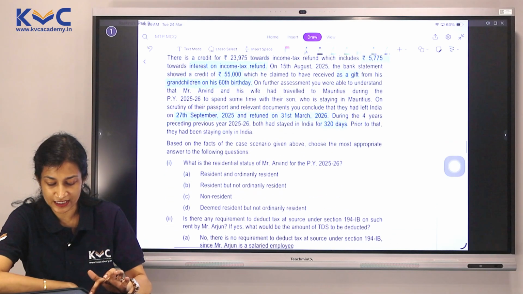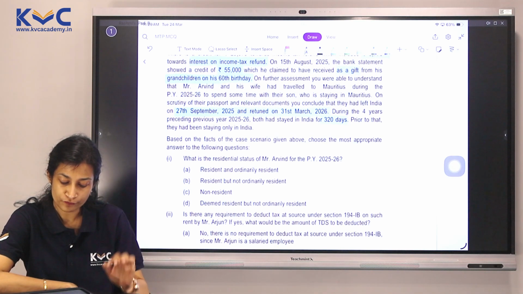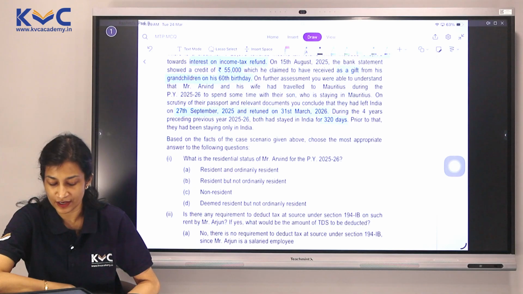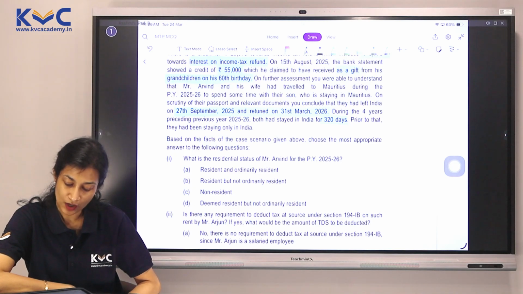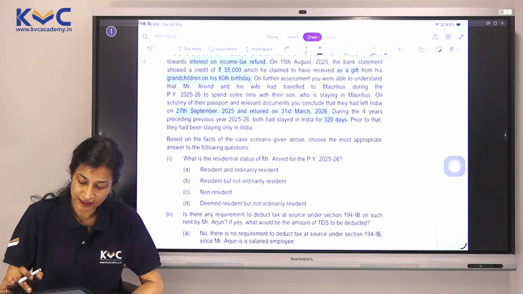Based on the facts of the case scenario given above, choose the most appropriate answer to the following questions. What is the residential status of Mr. Arvind for previous year 25-26? Is he ROR, RNOR, NR or deemed resident but not ordinarily resident?